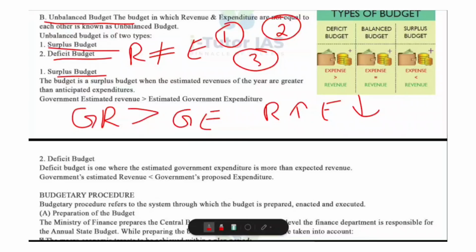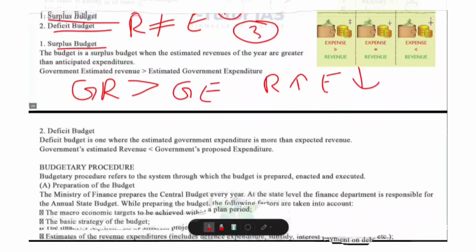And what are the advantages of surplus budget? Do you know? Yes, it helps to control inflation. Then it builds government savings. It reduces the need for borrowing, and also it improves financial stability. Okay, tell me one disadvantage of surplus budget. Yes, of course, if the government spends too little, development may slow down. So that is about surplus budget.